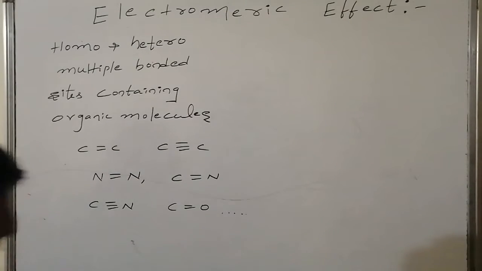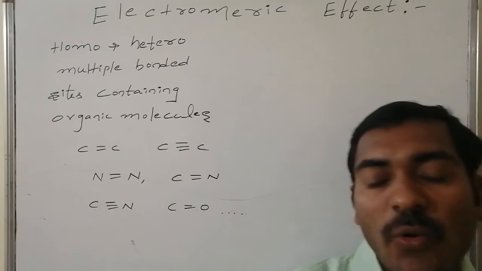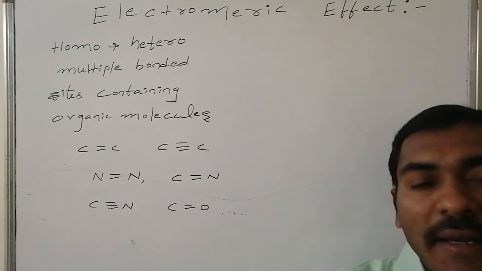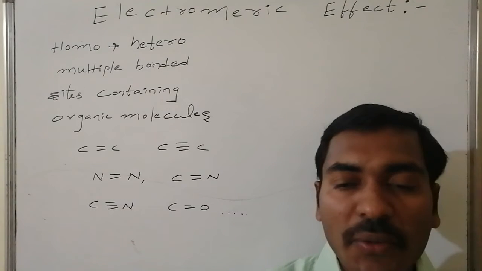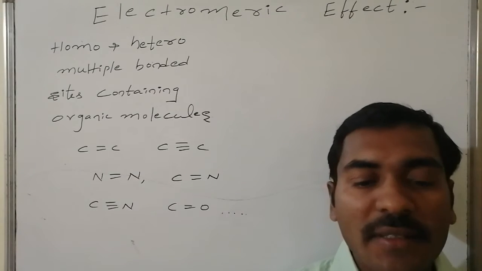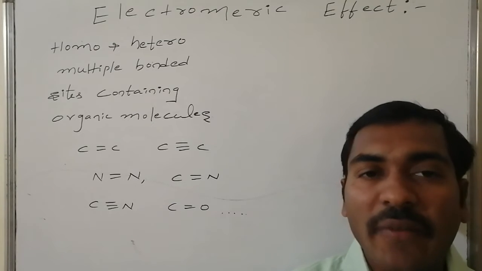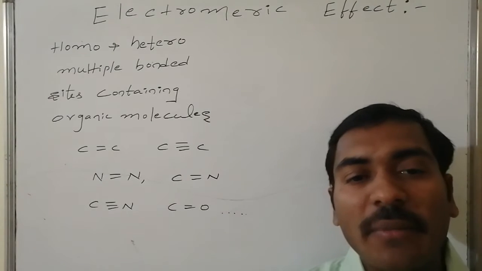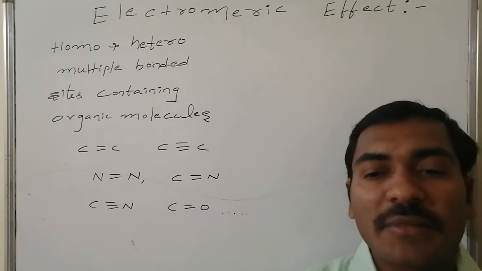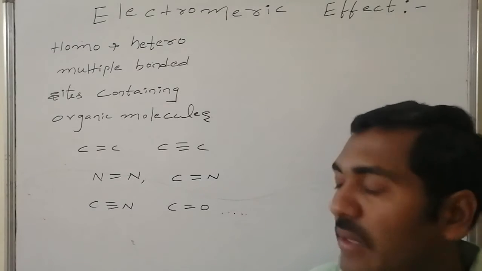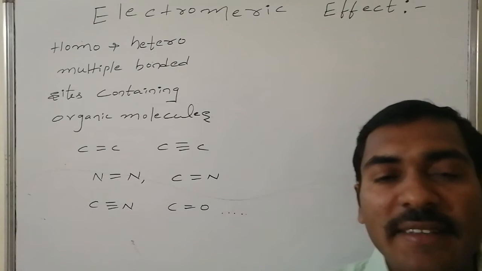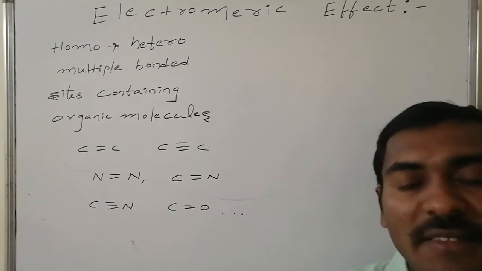Electromeric effect. The electromeric effect is observed in organic molecules containing homoatom or heteroatom active sites. In organic molecules, with homo multiple bonds, carbon is the prominent element. Carbon is the most observed element in organic molecules, that is, carbon-carbon multiple bonds like carbon-carbon double bond, carbon-carbon triple bond containing systems, or a system having many double bonds, many triple bonds, and nitrogen-nitrogen double bond containing systems, with the remaining valencies connected to other atoms.